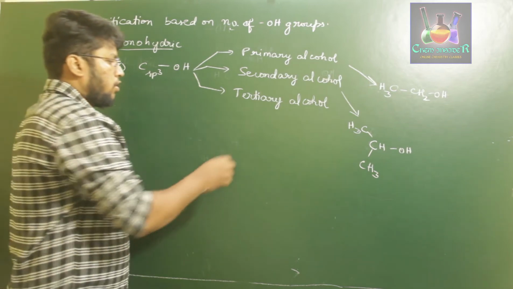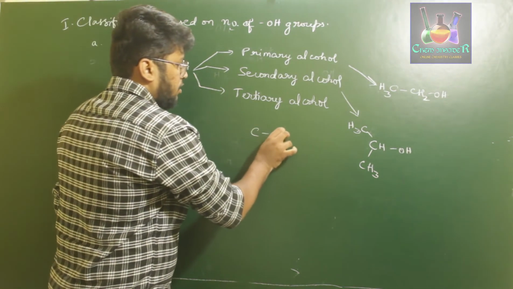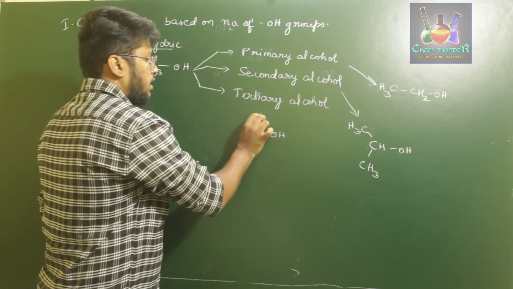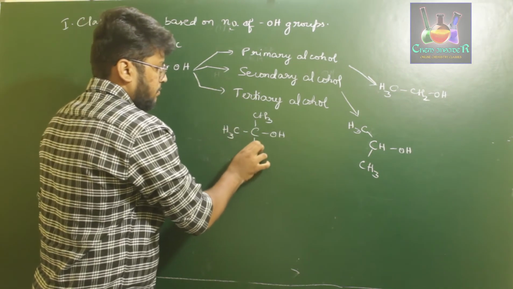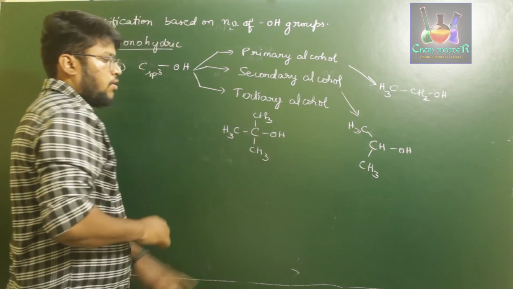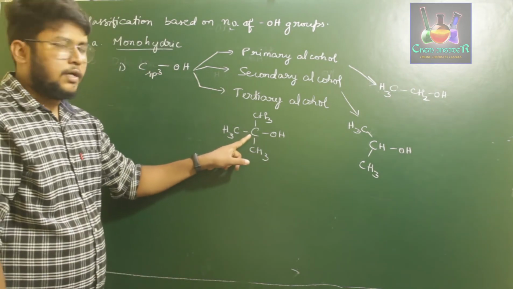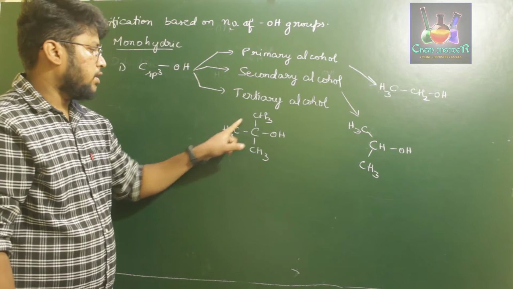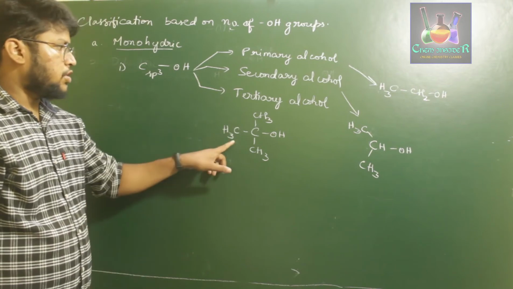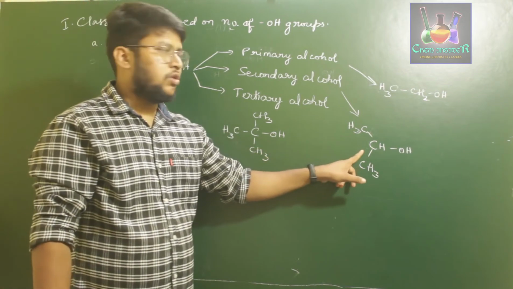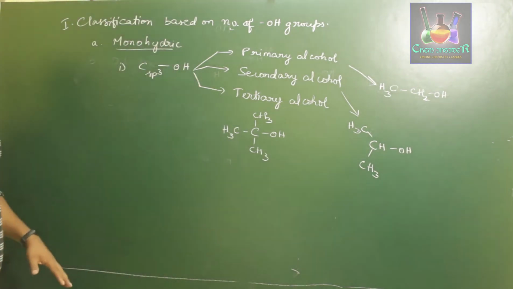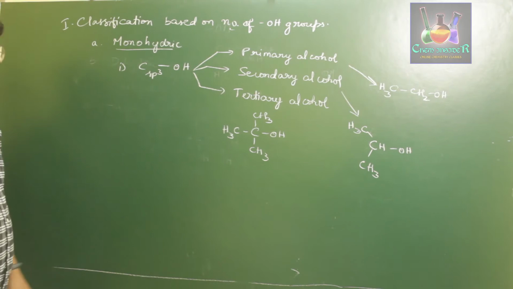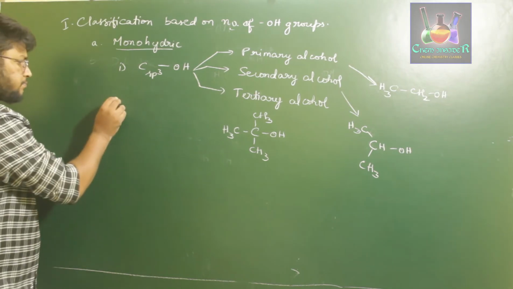And for the tertiary alcohol, the OH group will be attached to that carbon which is in turn attached to 3 different carbon atoms. So just like this, the OH group is attached to this carbon atom, and this carbon atom is bonded with 3 other carbon atoms. So this is a tertiary alcohol, this is a secondary alcohol, this is a primary alcohol. Further, sp3 alcohols have 2 more types. Those are